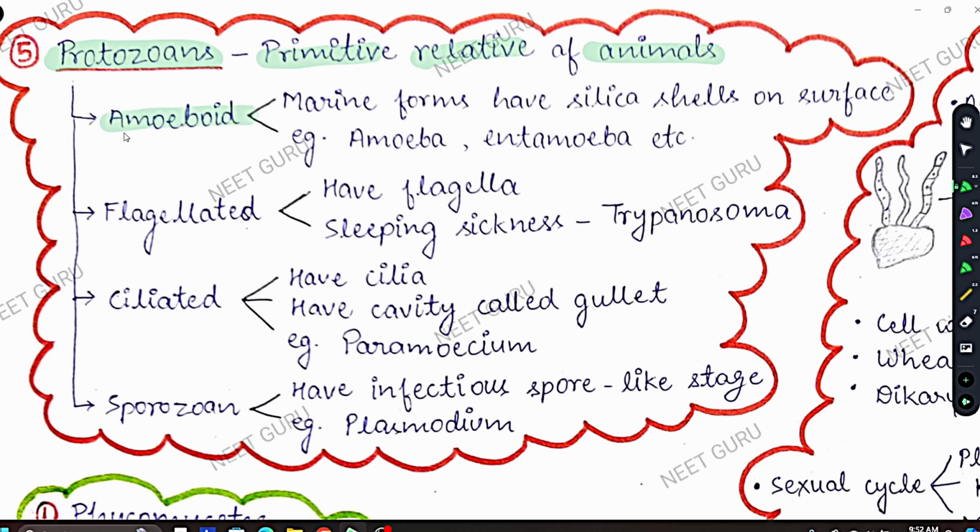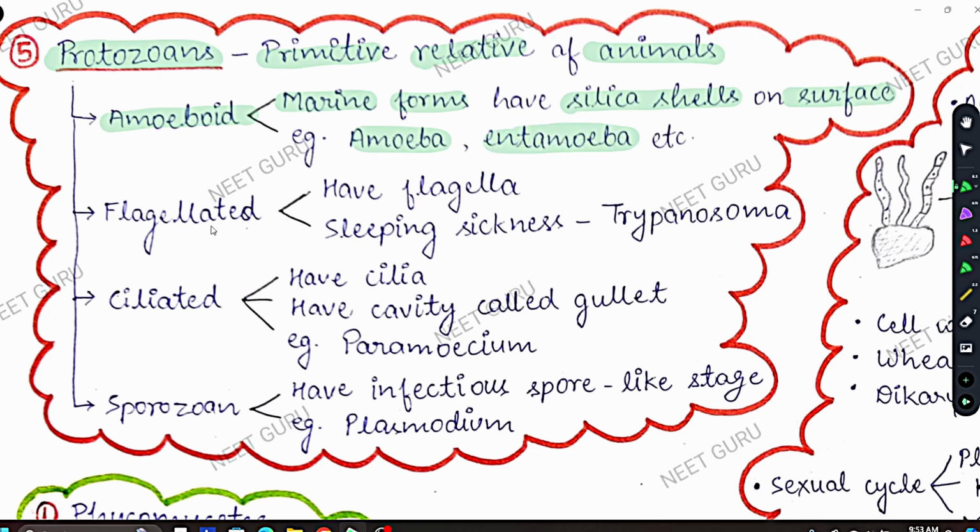Amoeboid protozoan, as the name suggests, must be something like amoeba. Now, amoeboid protozoans in marine forms have silica shells on their surface. Marine forms, those who live in marine water like oceans and seas, the salty water, have silica shells on the surface. You can easily learn the example because amoeboid examples are Amoeba and Entamoeba, so both have amoeba in their name.